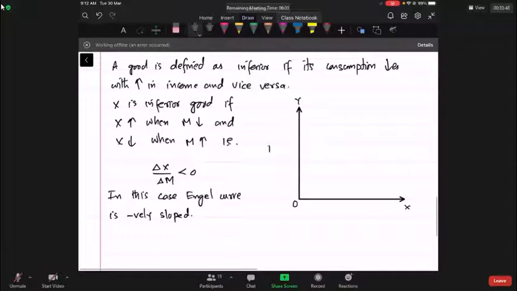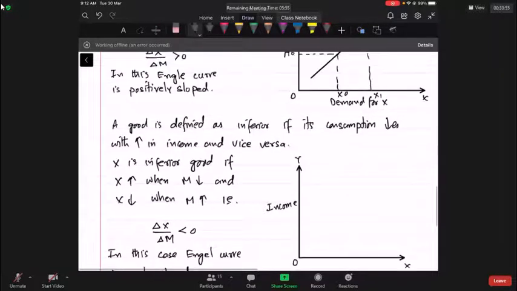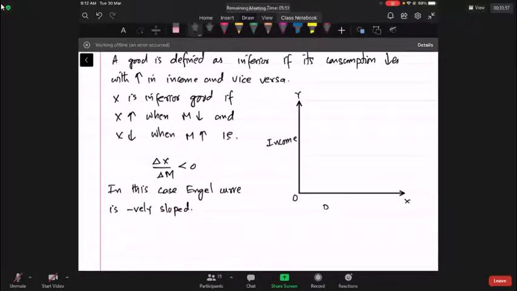Along the vertical axis, we are taking income. Along the horizontal axis, we are taking demand for X. The Engel curve is negatively sloped. With high income, there is lower demand. With lower income, there is high demand.